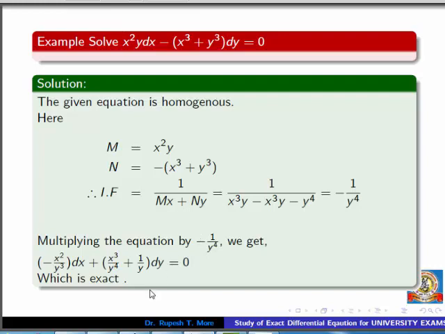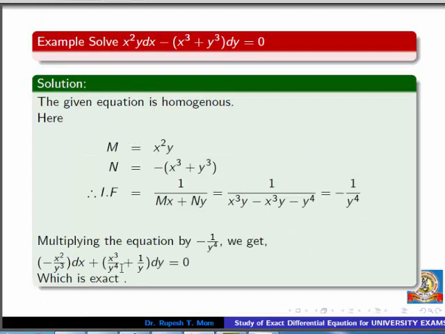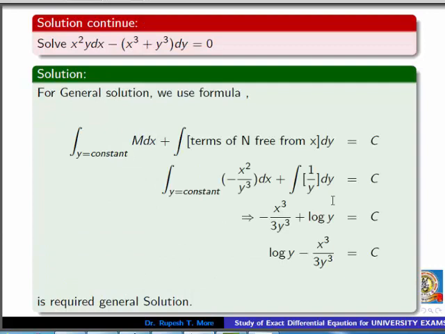So let us apply the formula regarding an exact differential equation, this formula: integral of M dx with y constant plus the terms of N free from x dy equals an arbitrary constant. Just plugging the values, substitute the value of M, and in N there are two terms, but only the second term is free from x, so we just consider the term 1 upon y in this square bracket as per this.